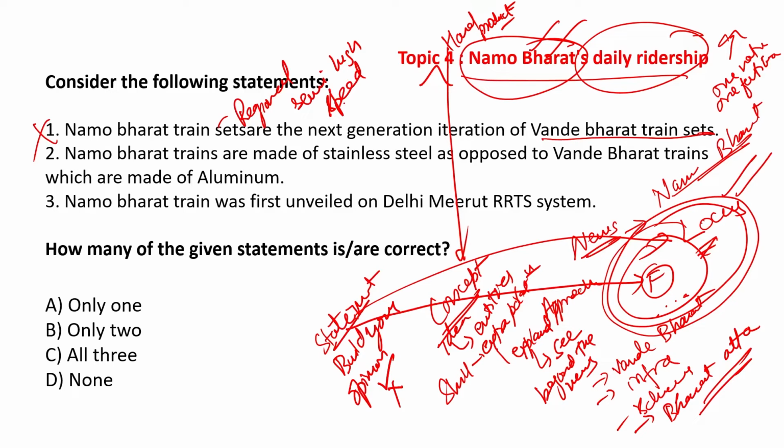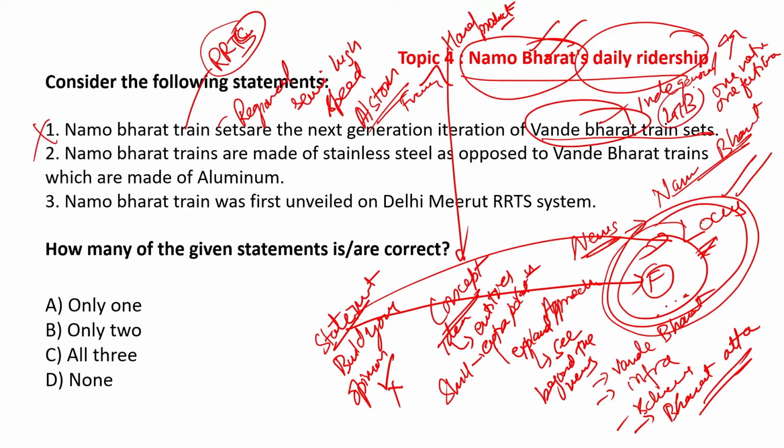It was designed by Alstom, which is a foreign company, French, European in origin. The regional rapid transport corridor is underway in Delhi, Meerut, where the trains are being operated. So the first statement is incorrect, whereas Vande Bharat have been indigenously made.